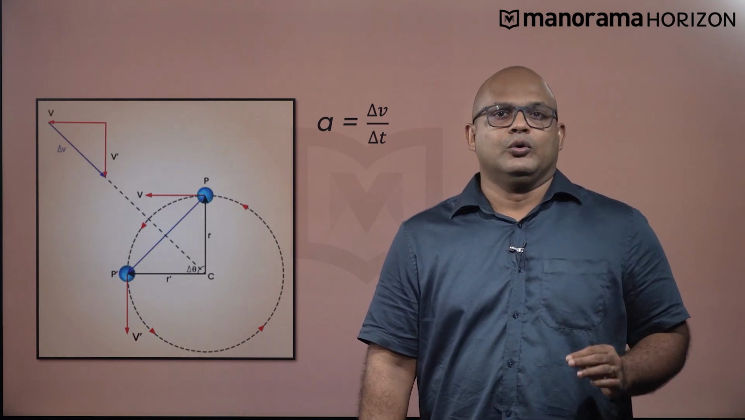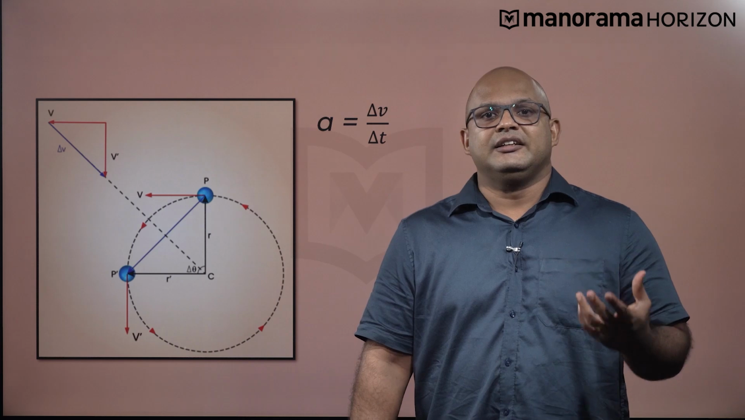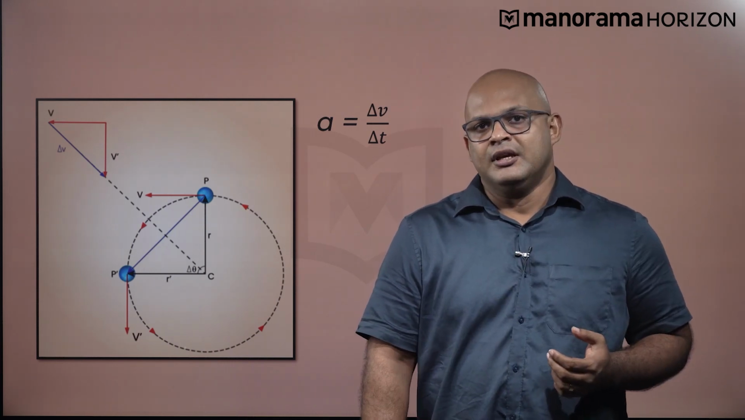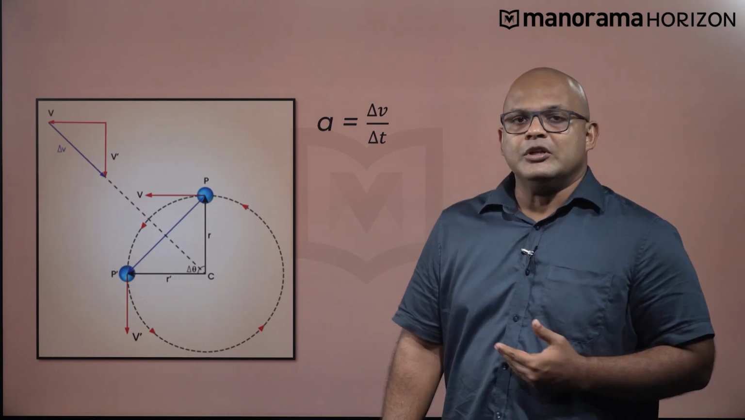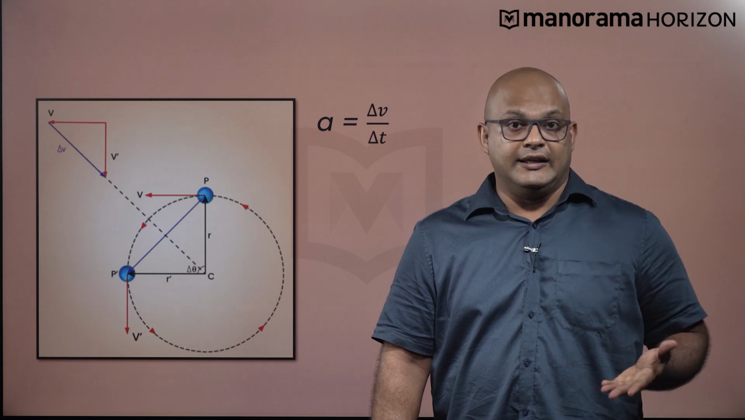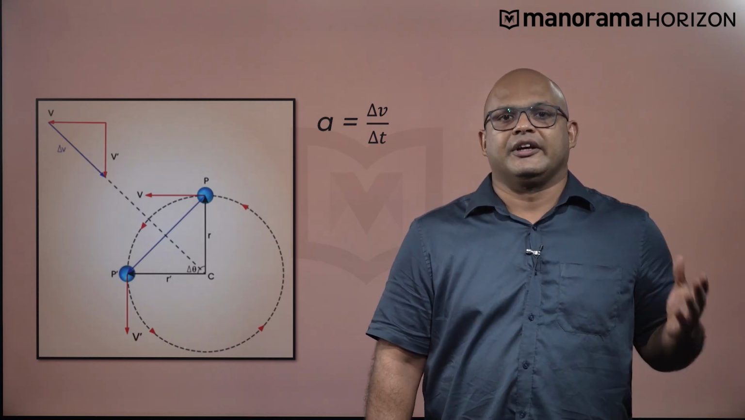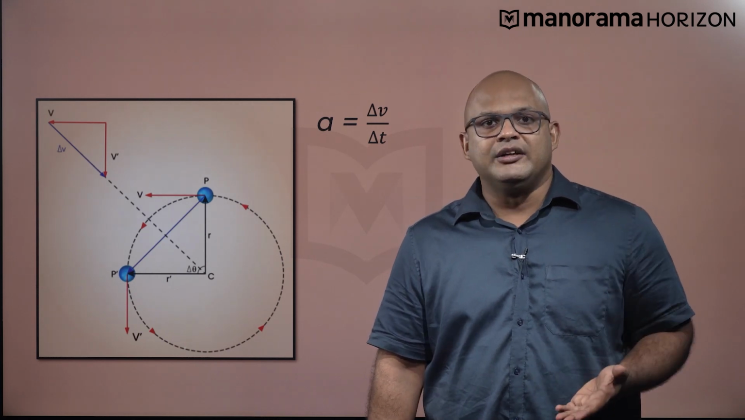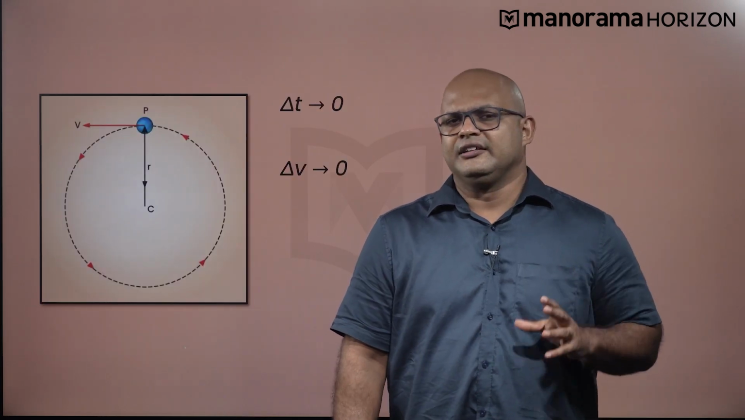Since we now know the direction of the change in velocity vector delta v, we can find the direction of the average acceleration a during this time. We know that the average acceleration is given by a equals delta v upon delta t. Therefore, the acceleration is along the change in velocity vector delta v, and thus the average acceleration is also directed towards the center of the circle. This is true for varying time intervals.